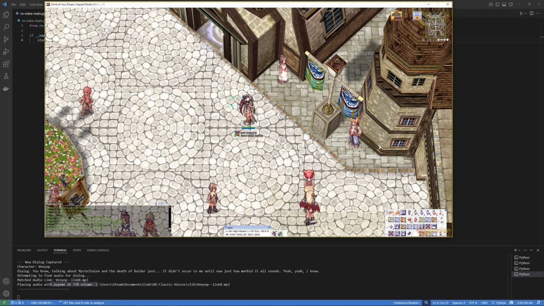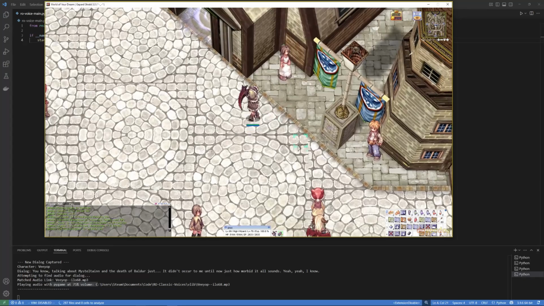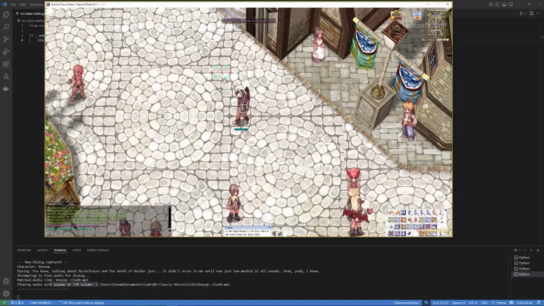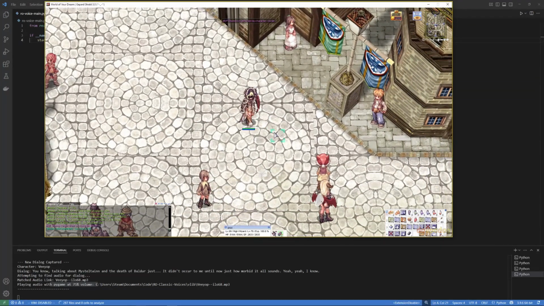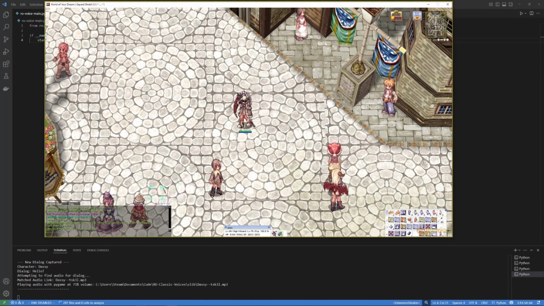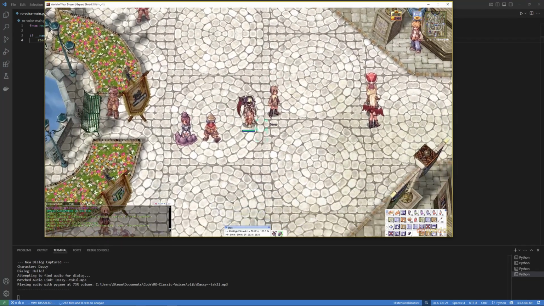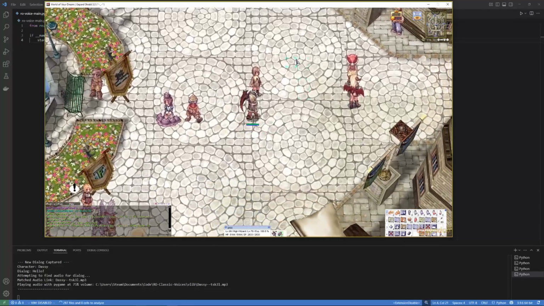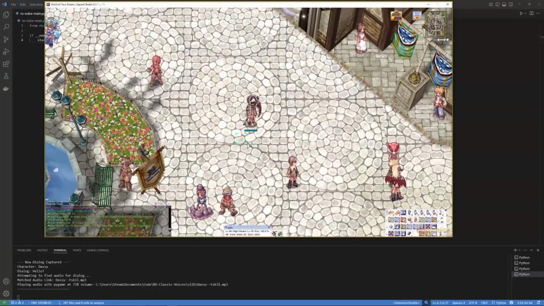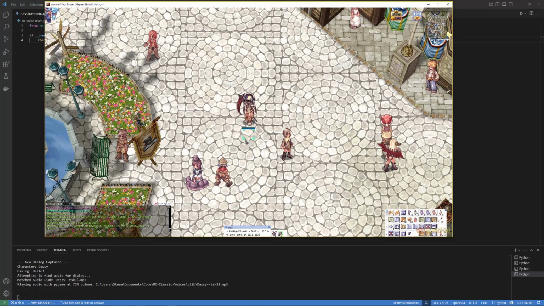Right now, the audio library is something I store locally on my machine, and I think for performance reasons, that's probably the best way to go. I tried to store the files in cloud storage and simply download them and then play them, but there was a little bit of a delay of a second or two between clicking on the NPC and fetching the file and playing it, which didn't feel very good. So I opted to just use local storage for the audio.